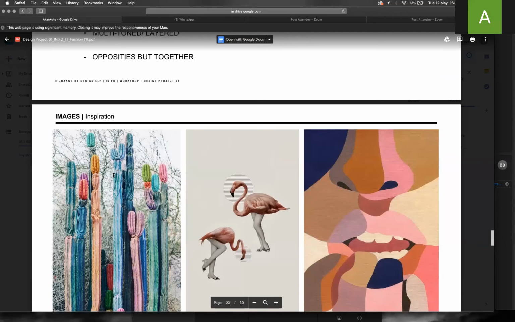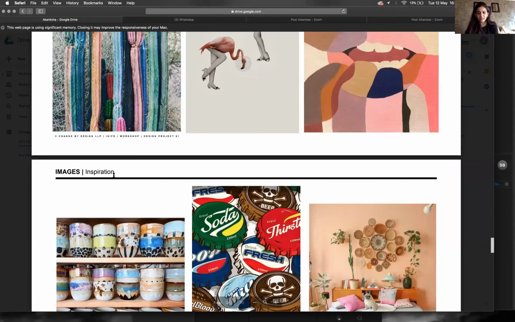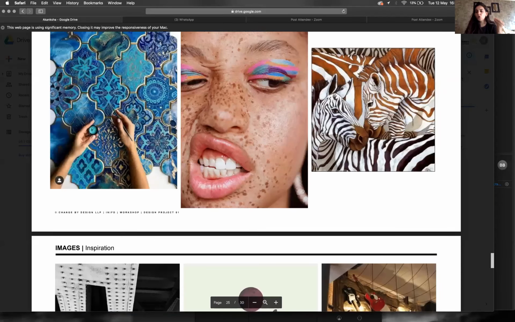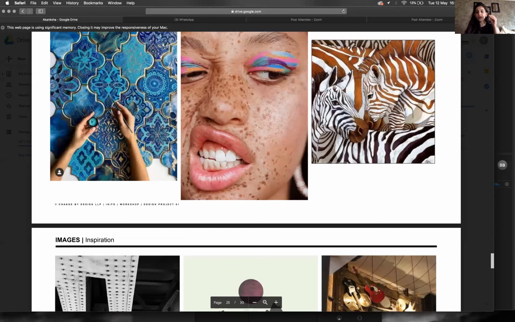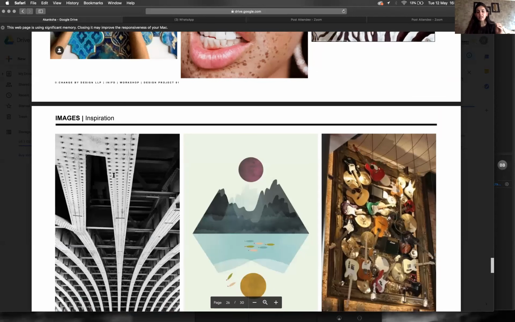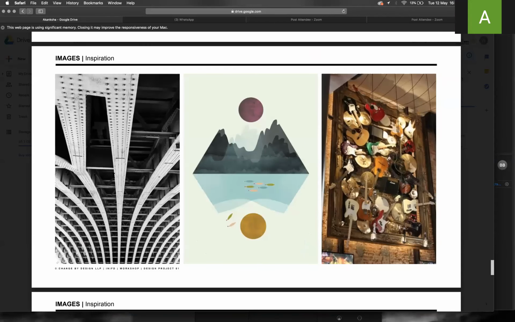So all the research inspiration images are not direct inspiration for a particular garment or a particular thing. It depends on how you want to start to build up your collection, and those are the kind of references we need over here to create that vibe.